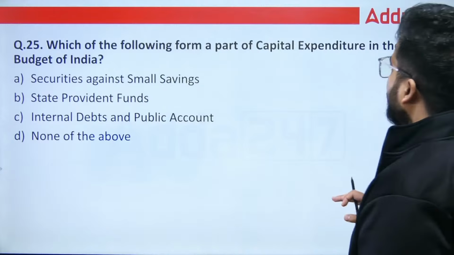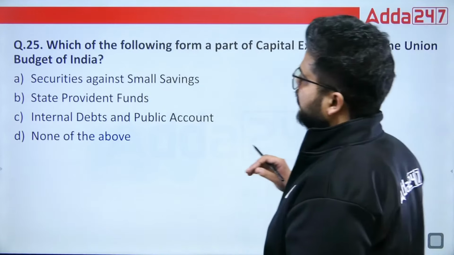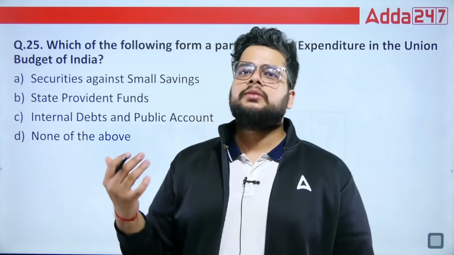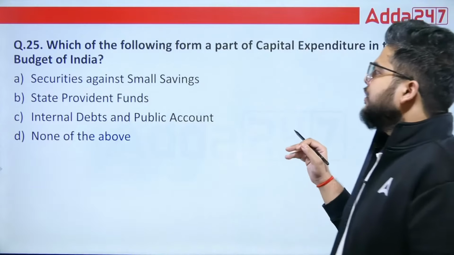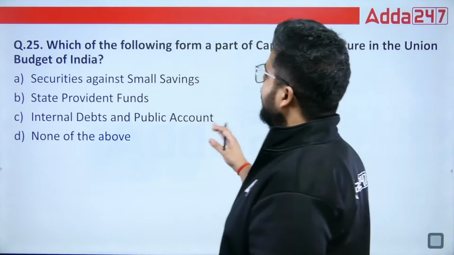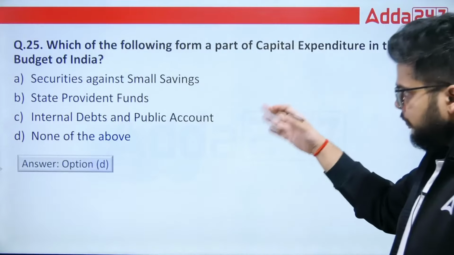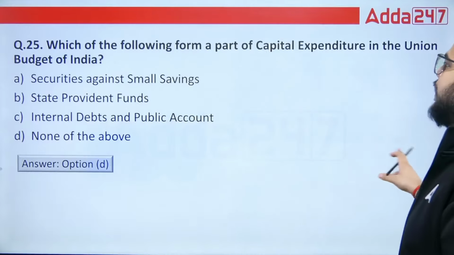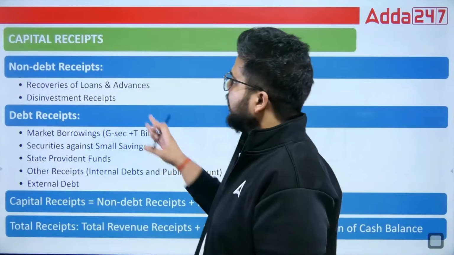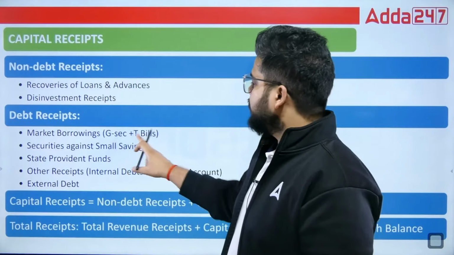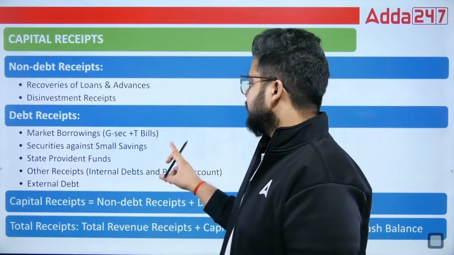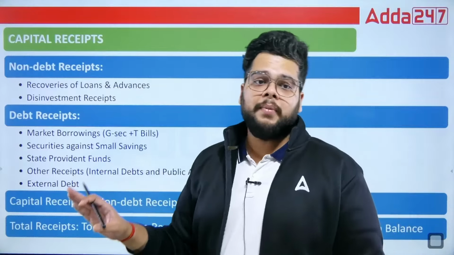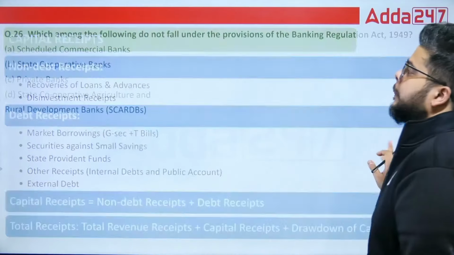Which of the following form a part of capital expenditure in the Union Budget of India? Now this type of question, if you have good cramming power, then you can answer directly, else you can leave it for the end. So securities against small savings, state provident fund, internal debt and public account, or none of the above. Out of these three, no component is a part of capital expenditure. Why? Because they are under the capital receipt. Government security, T-bill, market borrowings, security against small savings, state provident funds, internal debt and public account, all of them are under the capital receipt.